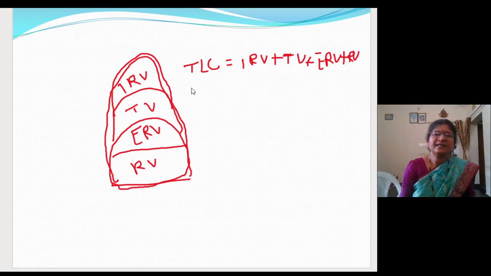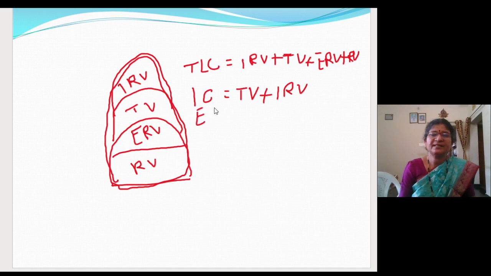What is inspiratory capacity? Inspiratory capacity, IC, is TV plus inspiratory reserve volume. Then expiratory capacity includes TV plus expiratory reserve volume.